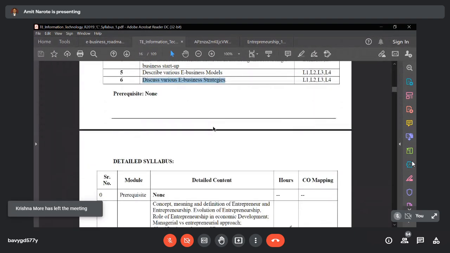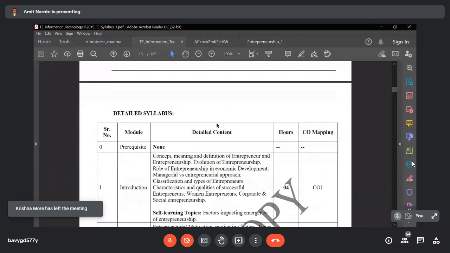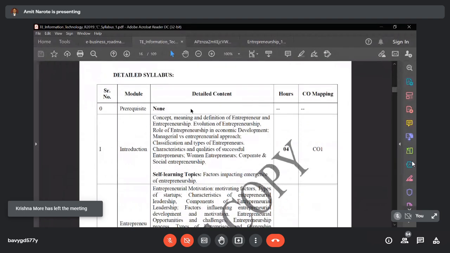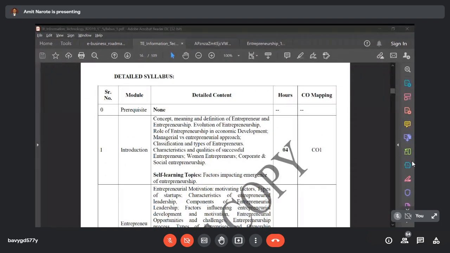Now let's discuss the detailed syllabus. Here in the syllabus, no prerequisite is mentioned; nothing new is required from you. The basic thing you require is common business knowledge of the topic.